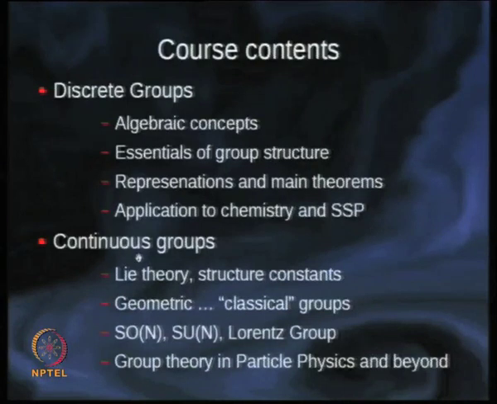And then we will move on to continuous groups, where we do Lie group theory. A core concept of Lie group theory is generators and structure constants. And then we cover the various classical groups, which are SO(n) and SU(n), whose notation you will understand very soon. It's very simple actually.